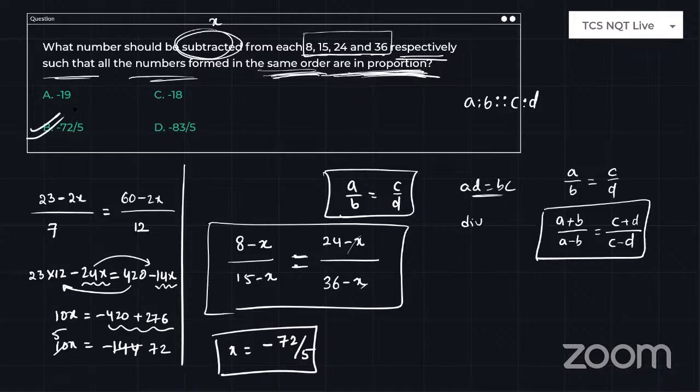This is how you can do this type of problem very easily, but you need to be aware of this formula, then only can you solve this. If you don't know this, frankly, I'm telling you, you are not yet prepared for ratio and proportion. Why? Because the name ratio and proportion itself consists of proportion, which is nothing but A is to B such that C is to D, AD is equal to BC, or A by B is equal to C by D. This you always need to know.